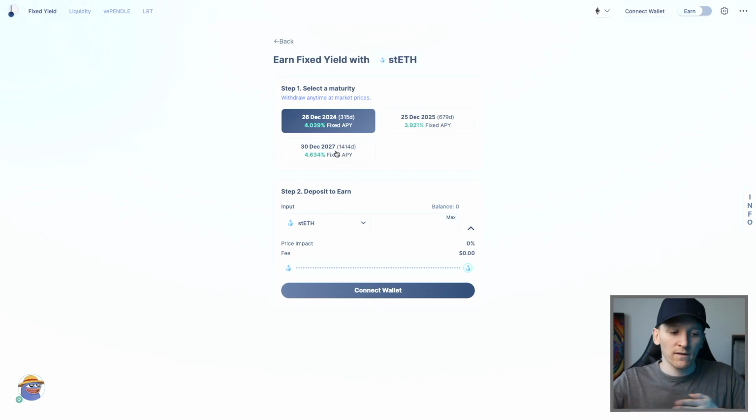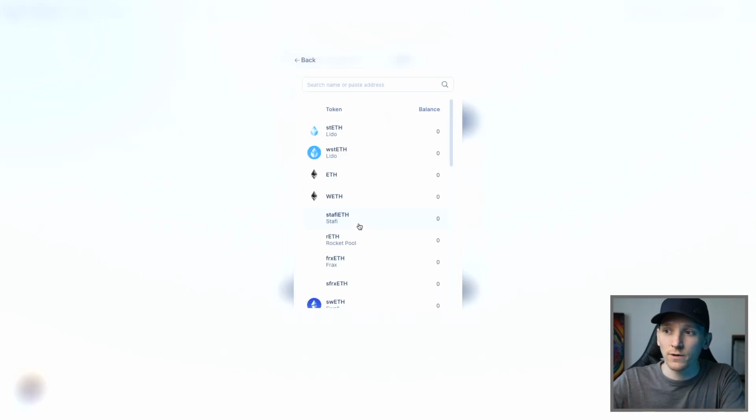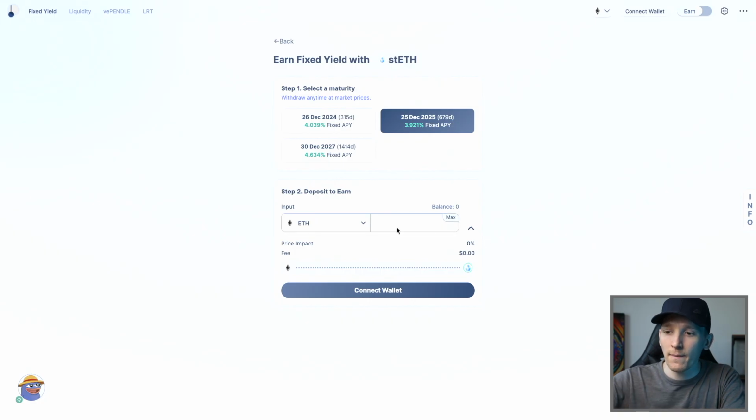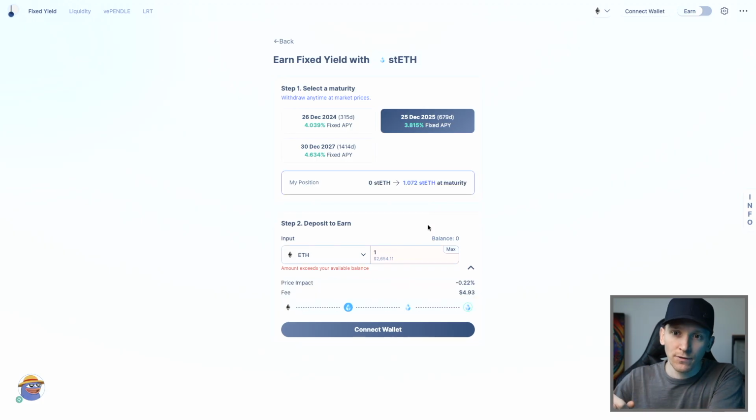So if you're someone that says, I want to fix my yield for ETH for the next year or two, click the expiry, whatever that may be, and then just put in the amount of ETH. In fact, you don't even need staked ETH here. What you can do is just use the value of your ETH. You can put in an amount and you get essentially ETH plus this fixed yield. And then when it expires, you get it back, right? You get the yield plus your ETH back. Now, because this is DeFi, you can actually trade in and out of this token whenever you want as well.